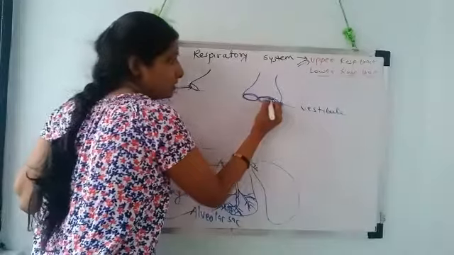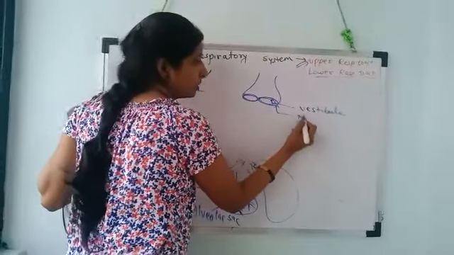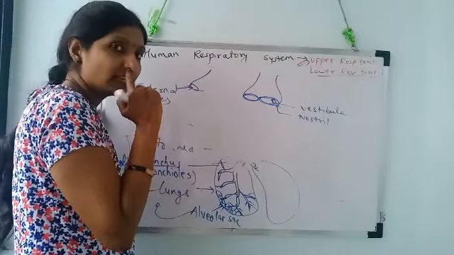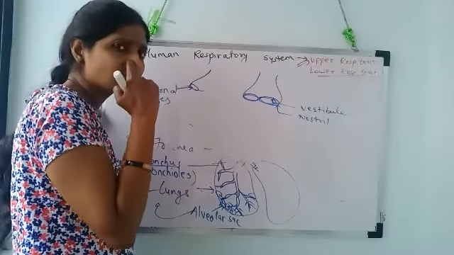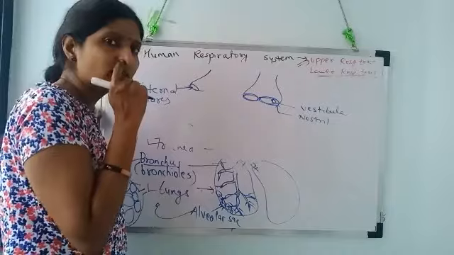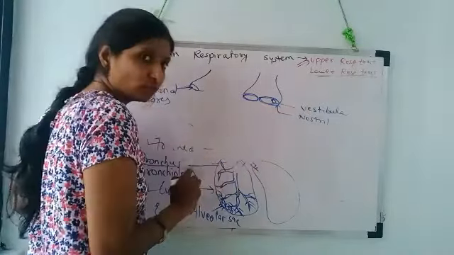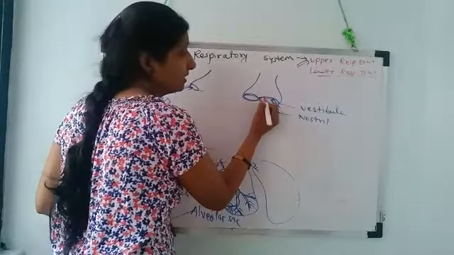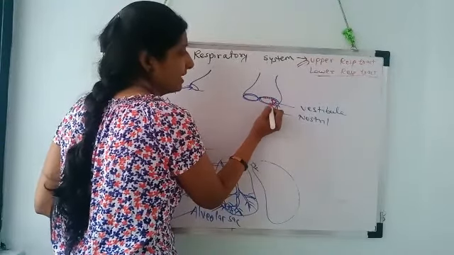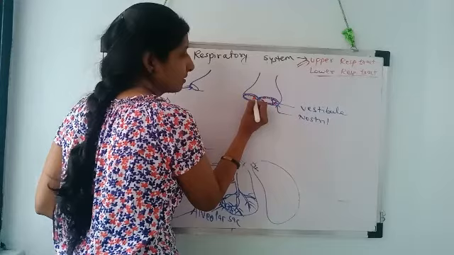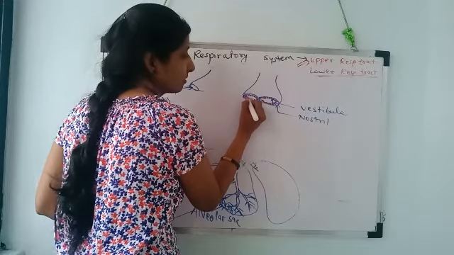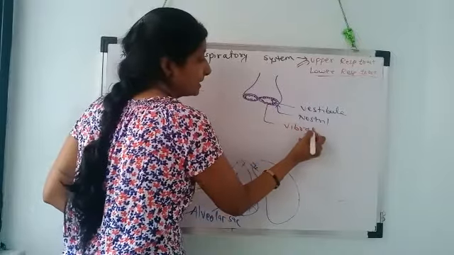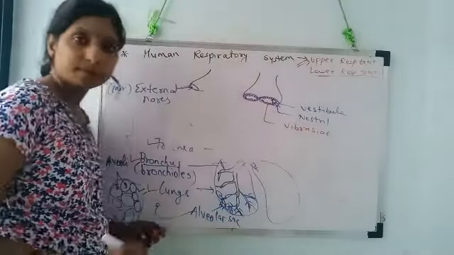Remember, this one is the nostril, that is the external nare, and just inside it is a small region of skin, slightly swollen, and only this region of skin is the vestibule. This vestibule is internally lined with fine hair. This fine hair is known as vibrissae.